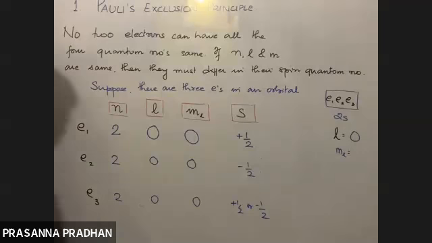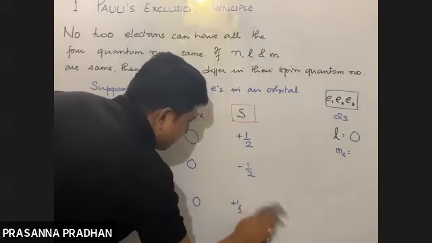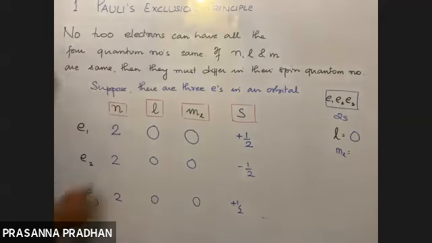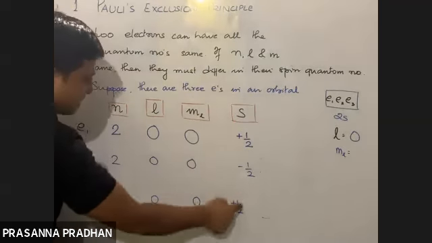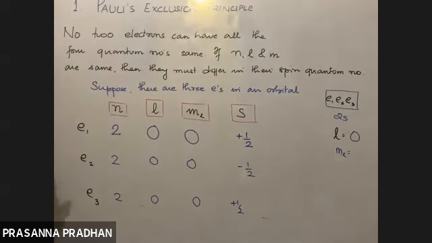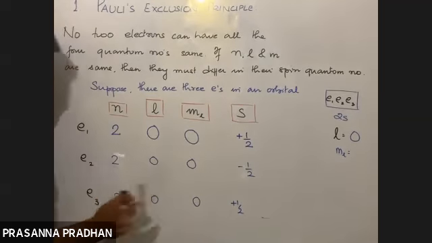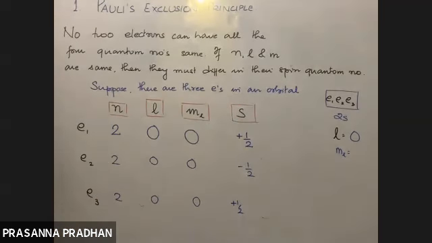If I consider the spin of this third electron to be plus half, then E1 and E3, these 2 electrons have all the 4 quantum numbers same. 2 0 0 plus half, 2 0 0 plus half.